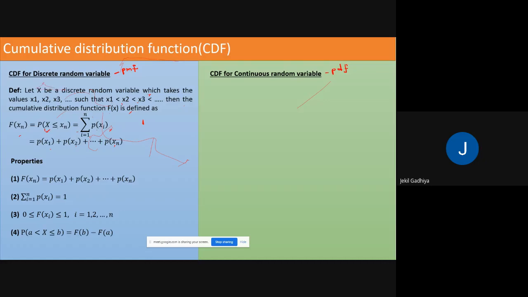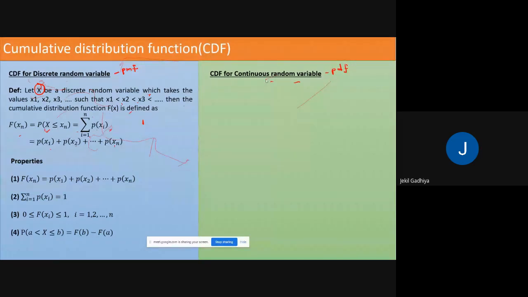First of all, let me explain this. In a discrete random variable, how to define CDF? CDF is the cumulative distribution function. So first we consider x as a discrete random variable. And if you want to define CDF for a continuous random variable, then you need to consider x as a continuous random variable.